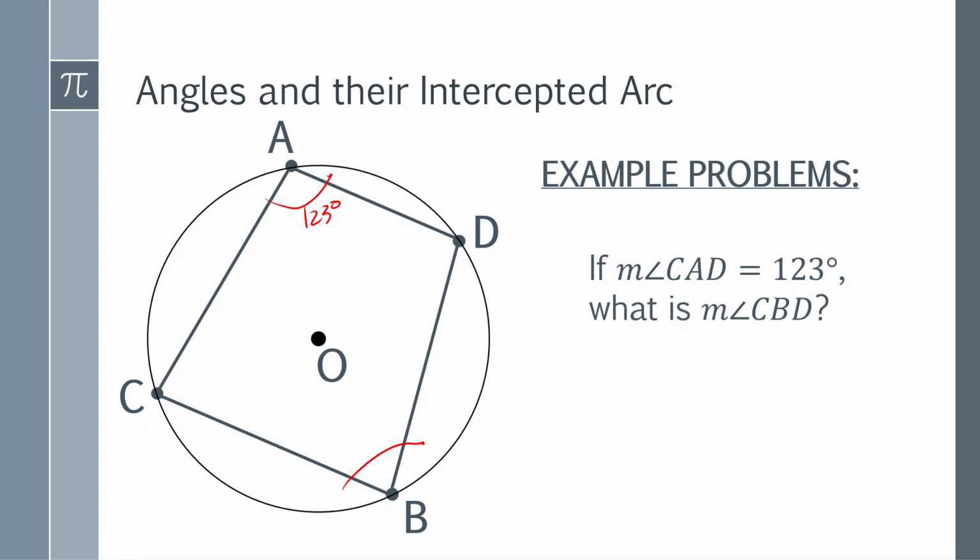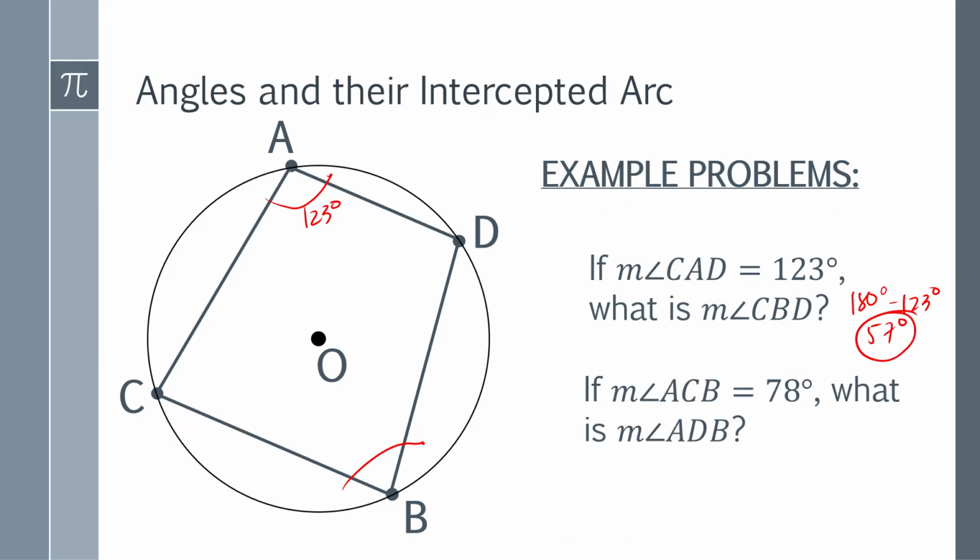Since this is an inscribed quadrilateral, and both of these given are opposite angles, therefore you have to subtract it from 180 degrees. So 180 minus 123, this is 57 degrees.